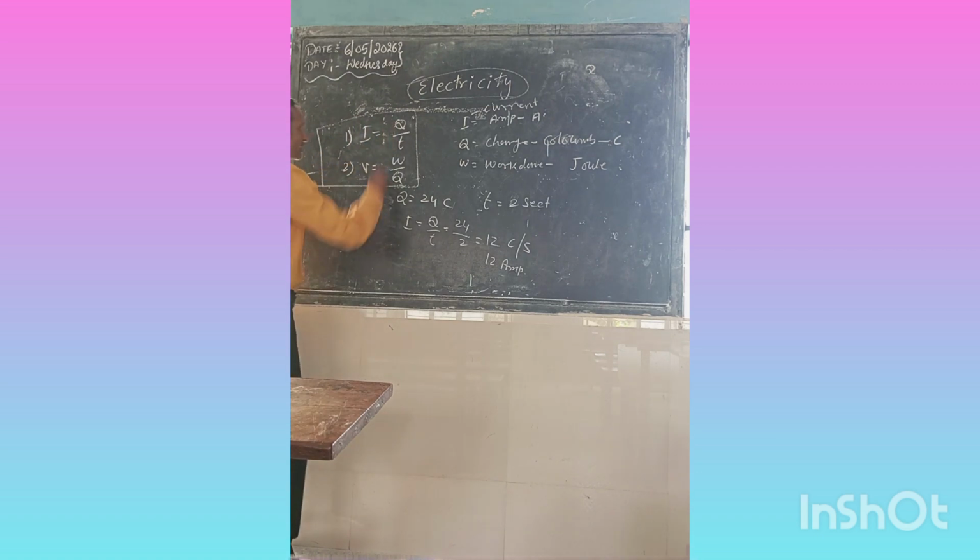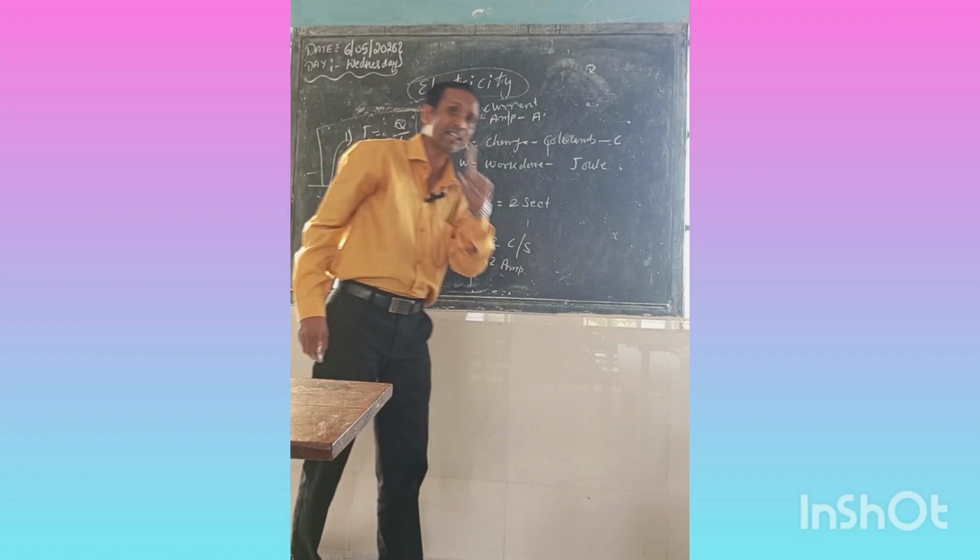Here we derived Q is equal to IT. In that also we can write Q is equal to W by V. Since this Q and this Q are equal, both sides are Q only: Q is equal to IT, Q is equal to W by V. How will you differentiate them?